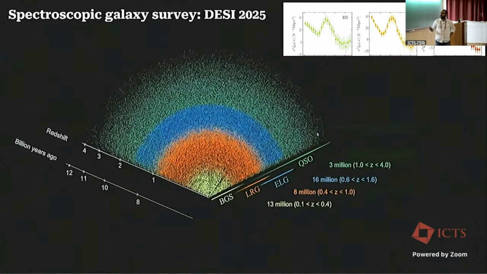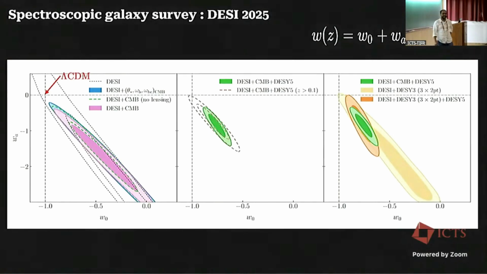This is the result by DESI 2025, I think a three-week-old data paper. What they are doing is basically measuring each galaxy. Each point here is a galaxy. They measure the 3D location of each of these galaxies. They have different tracers, and they measure the 2-point correlation function, and they also detected this BAO bump in their 2-point correlation function.